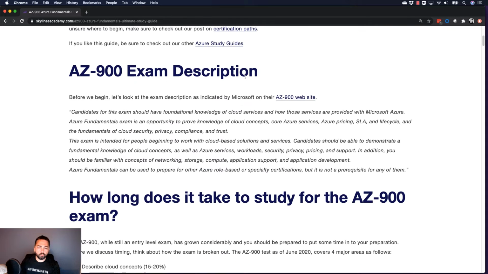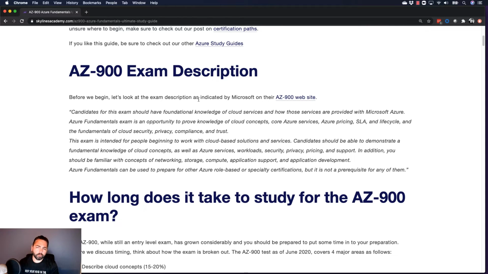And if you go through this, you'll see, first of all, we have an exam description. And let's talk about this a little bit for those of you getting started with AZ-900. And Microsoft states the following, right? Candidates for this exam should have foundational knowledge of cloud services and how those services are provided with Microsoft Azure. The Azure Fundamentals exam is an opportunity to prove your knowledge of cloud concepts, core Azure services, Azure pricing, SLAs, lifecycle, and the fundamentals of cloud security, privacy, compliance, and trust.